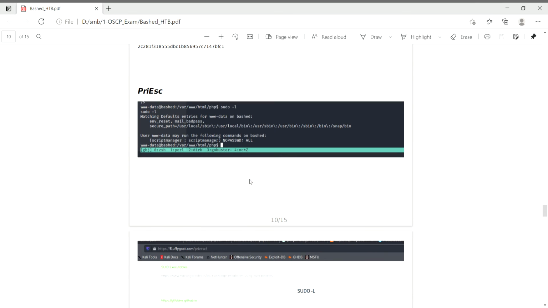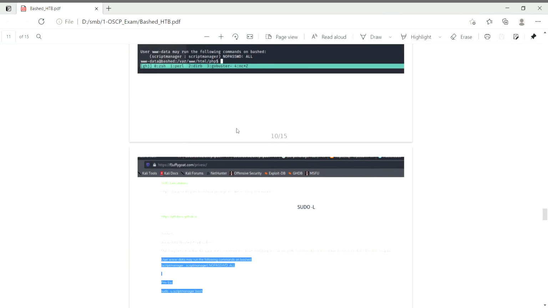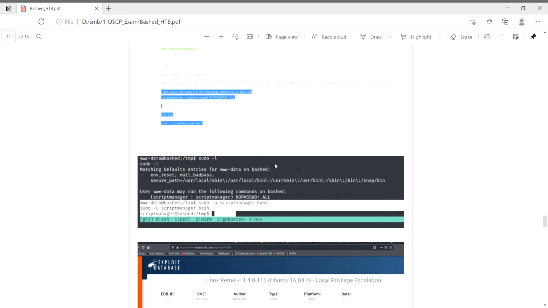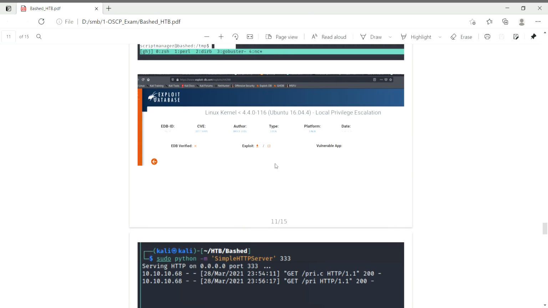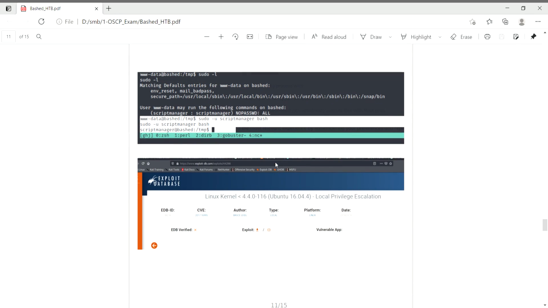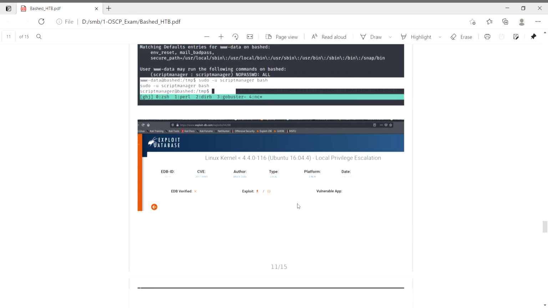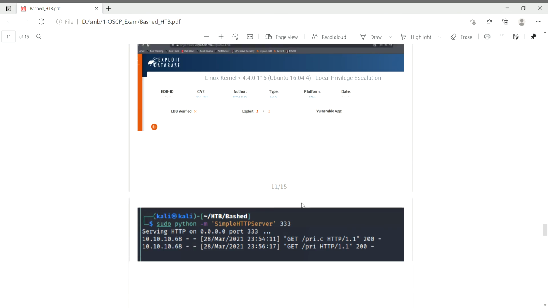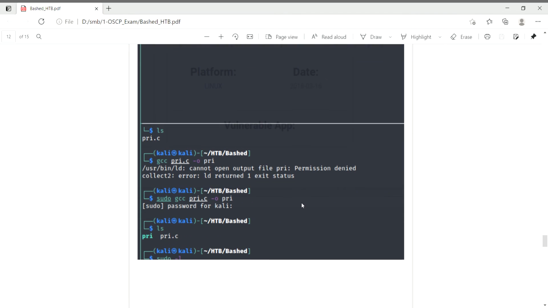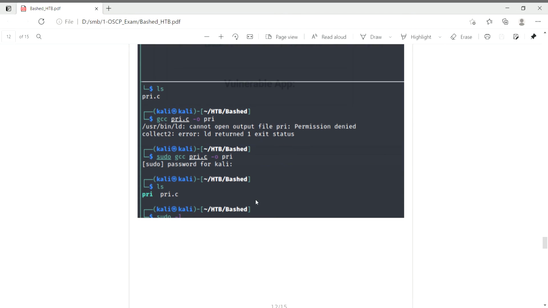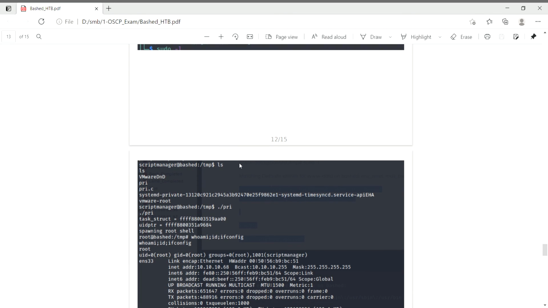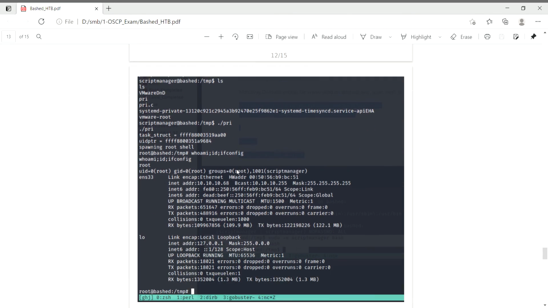For privilege escalation, I have done some basic commands, sudo -l. It says that scriptmanager has all permissions. I have entered this command but it did not work. I have gone to the kernel version and checked whether it is in Exploit-DB, and uploaded it to my local temp directory. I have compiled it on my local machine itself and uploaded the output file.